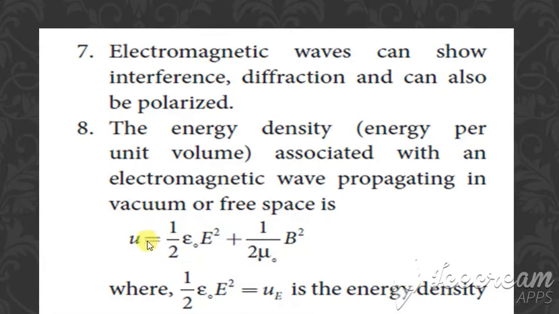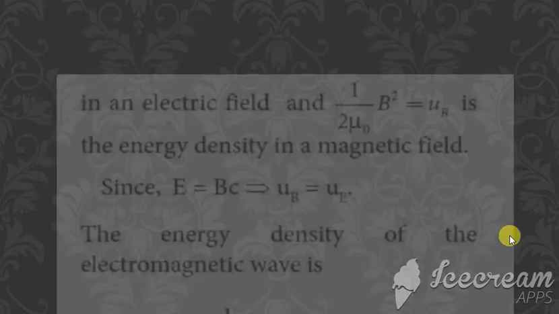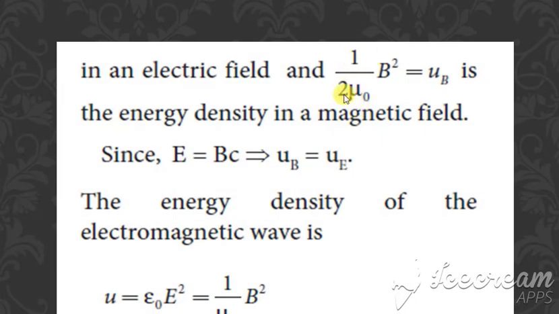U of E. And half 1 by 2 mu naught B square can be written as U of B, and so U of B is equal to U of E, and so the energy density is given by epsilon naught into E square, or 1 by mu naught into B square.